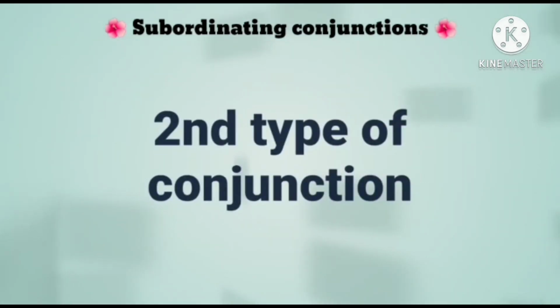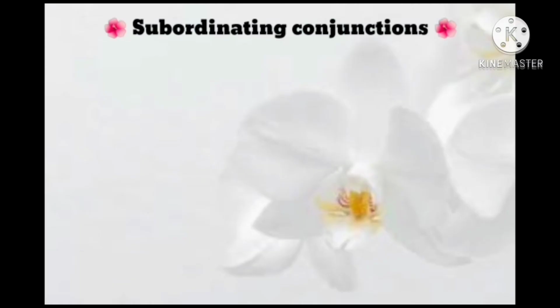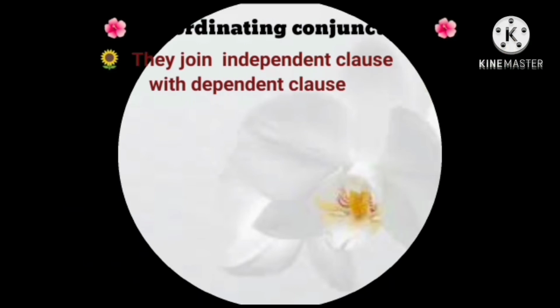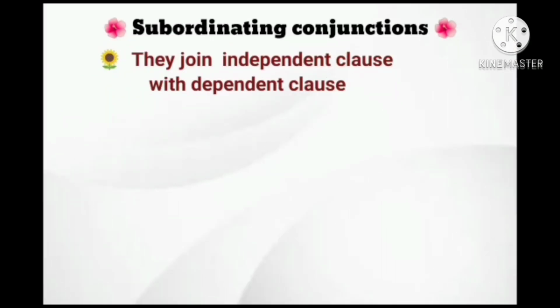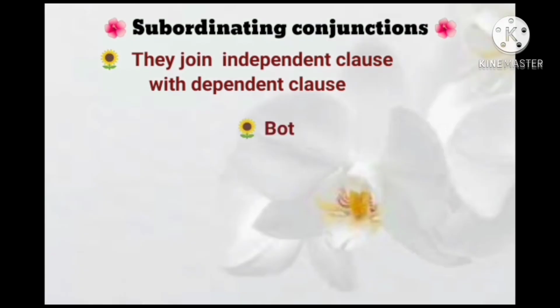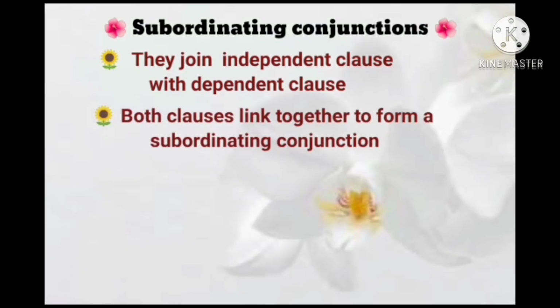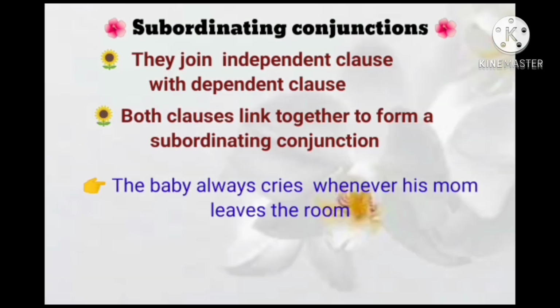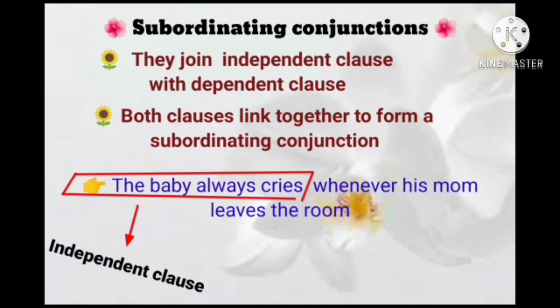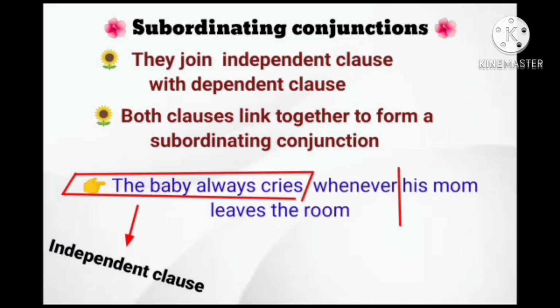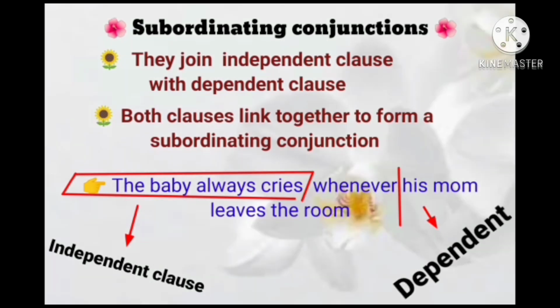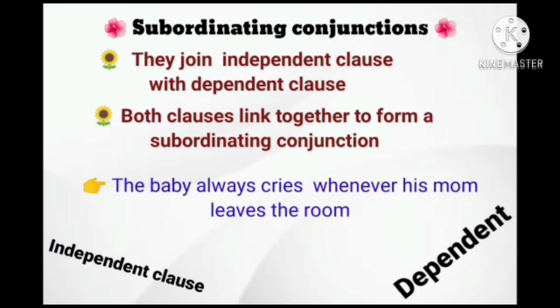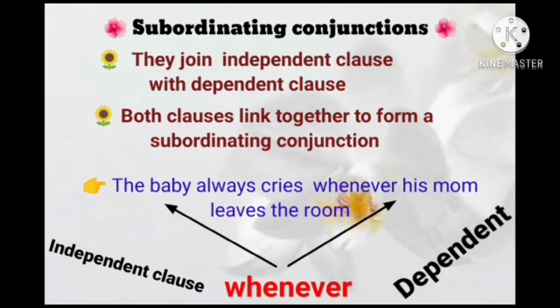So the second type of conjunction is the subordinating conjunction. They join an independent clause with a dependent clause. Okay. So they conjoin two clauses to form subordinating conjunctions. Let's clear this with an example. The baby always cries whenever his mom leaves the room. This one is an independent clause and another is a dependent clause, and they are conjoined together with one subordinating conjunction, and that subordinating conjunction is "whenever". They are joined with "whenever".